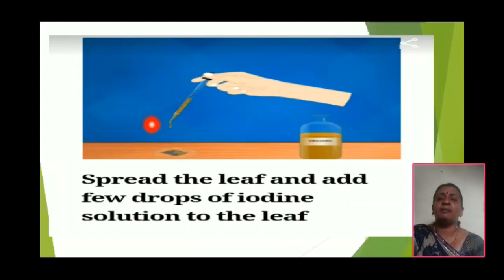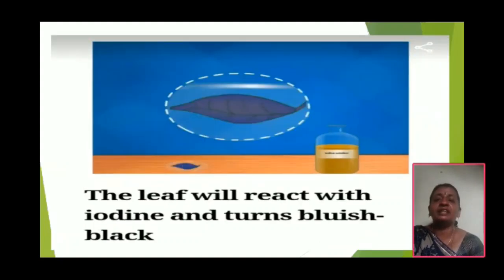And spread the leaf and add a few drops of tincture iodine solution or betadine solution. When iodine solution is not available, we use betadine solution. So what happened? The leaf turns bluish black when the leaf contains starch, so the leaf contains starch.